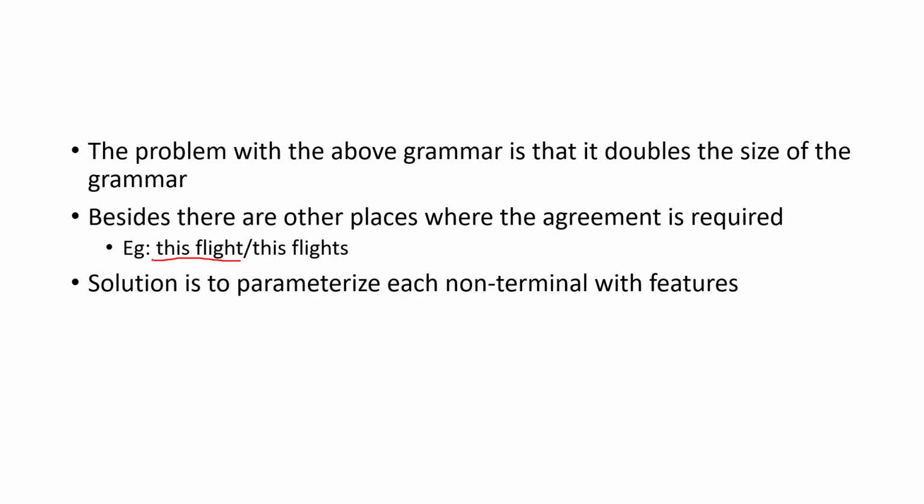But look at the noun phrase itself. If it is singular, you have to say this flight. If it is plural, flights, then saying this flights is not correct. You have to say these flights, right? You need agreement there also. So it is not only between the noun phrase and verb phrase that this agreement is required. It is at multiple places that we require these sorts of agreements.